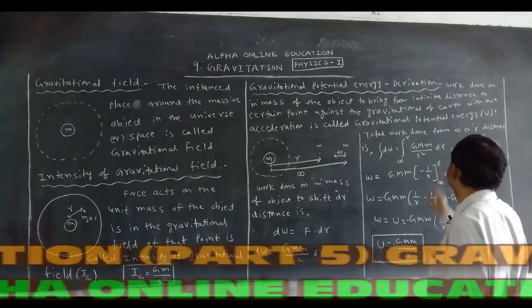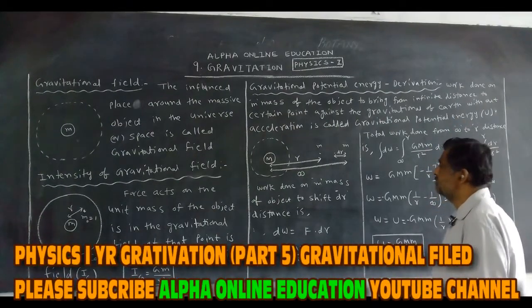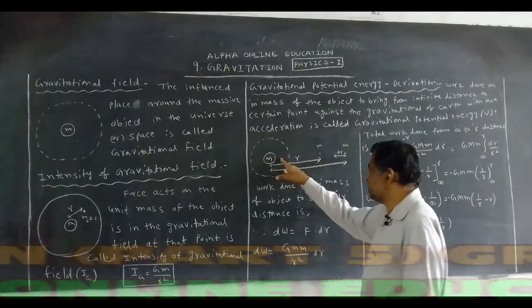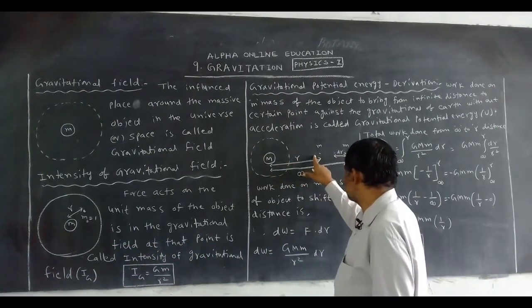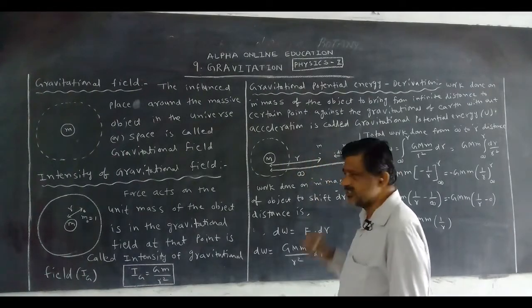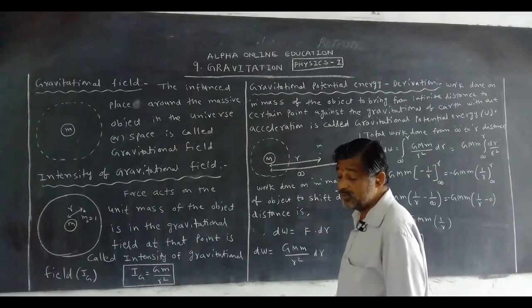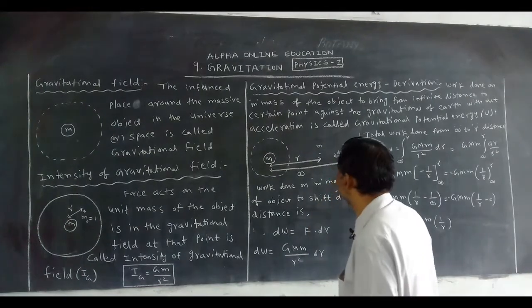Now how can we derive this? This is m mass of the object. It is at r distance. Now we want to shift this from infinity to r distance without acceleration.